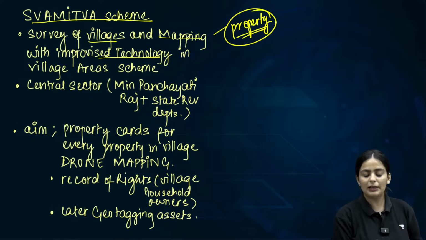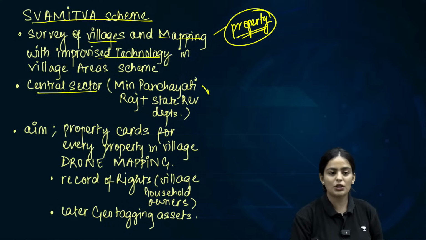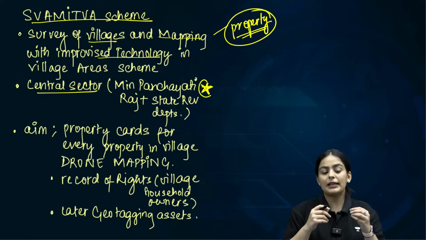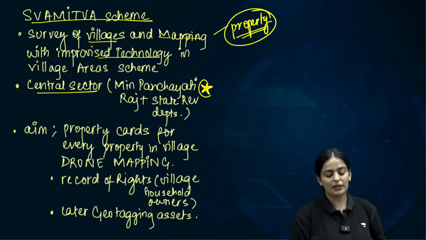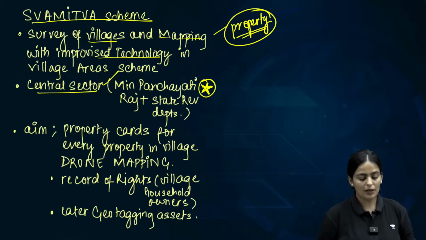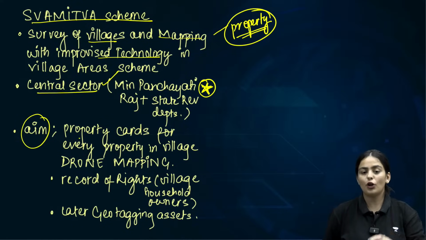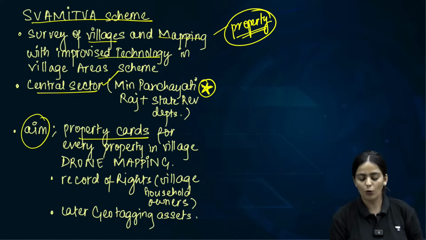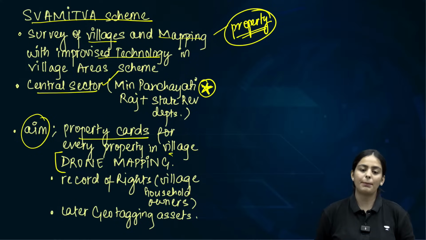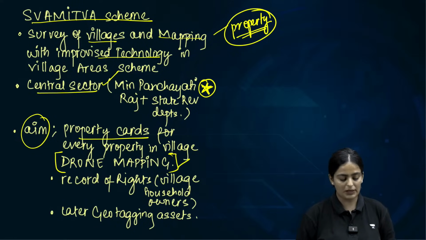It's a central scheme, again implemented not by the Ministry of Rural Development, but by the Ministry of Panchayat Raj and a few state revenue departments. The aim is to provide property cards, and it will be done. The technology that is used is drone mapping, not statistics per se, not satellites per se.